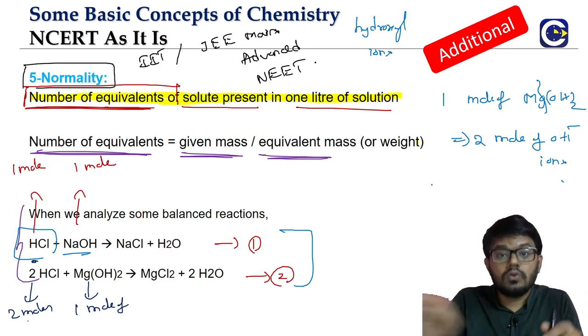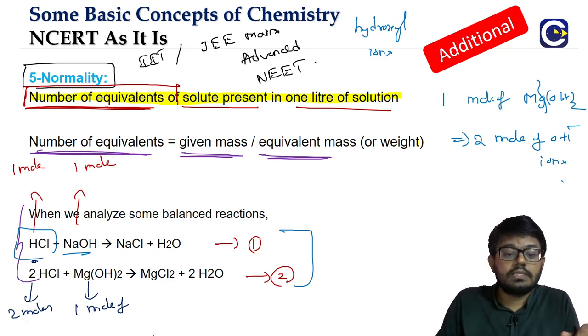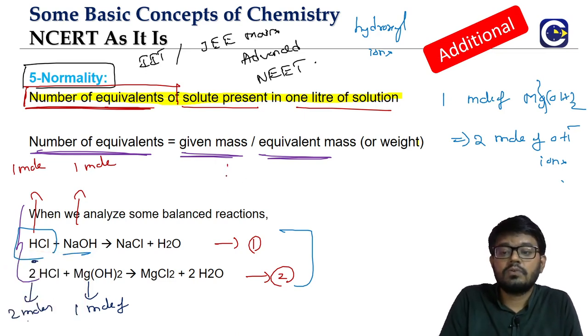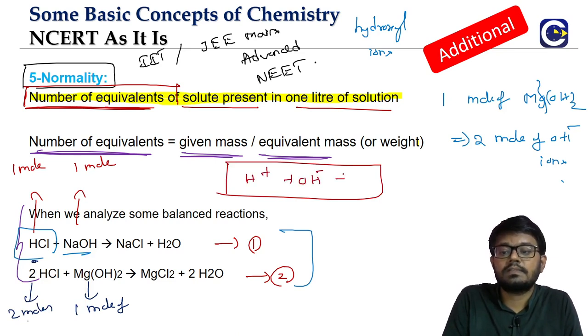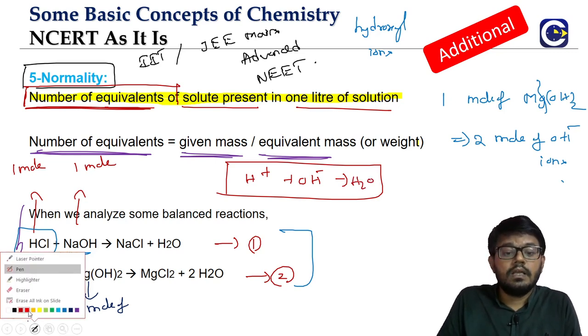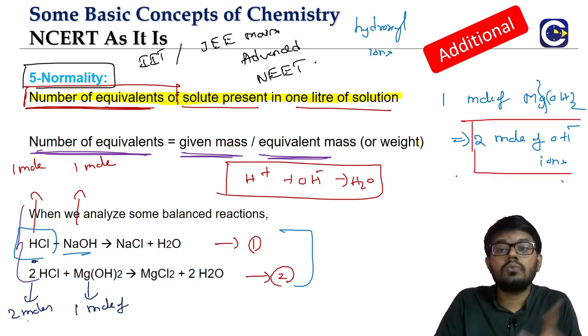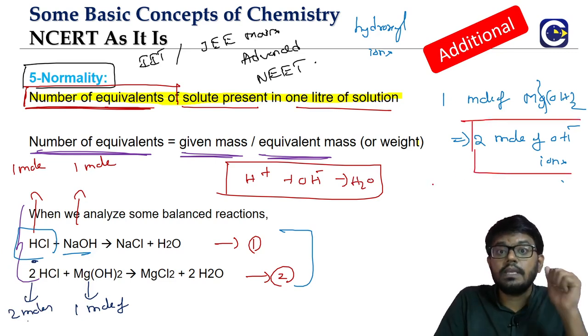Now to neutralize, because what is neutralization? It is the reaction between essentially H plus and OH minus, right? H plus will combine with 1 OH minus. That will basically give us water. So to neutralize these 2 moles of OH minus, we will be requiring 2 moles of H plus. So how can we get 2 moles of H plus?